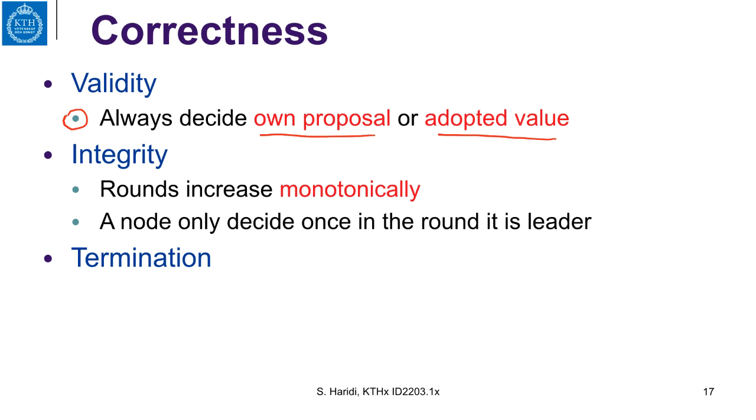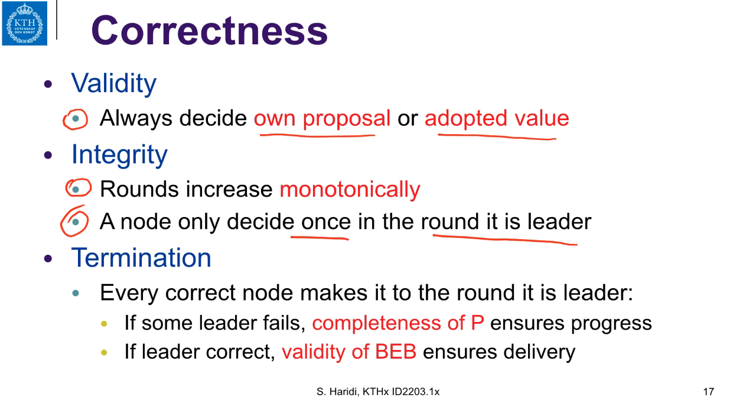Integrity, which says you decide only once, is true because the rounds increase monotonically, and a process only decides once when it is the leader of the round. Termination is guaranteed because every correct process makes it to the round when it is leader, and when it is leader it will decide.